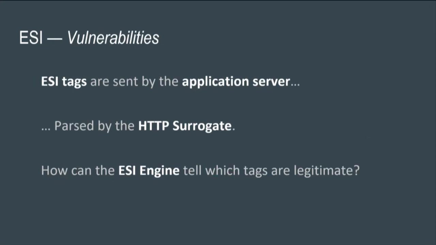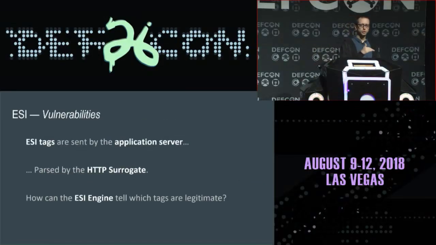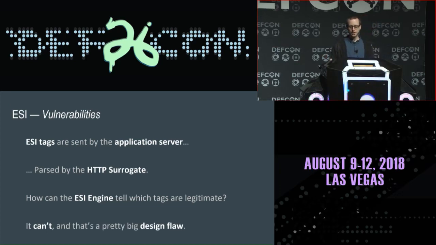So now we know about ESI includes, we know about ESI variables. We also know that the tags are sent by the application server and they go through the caching server, and this is where they are parsed. But there's a very important question that we have to ask ourselves, which is how can the ESI engine know which tags are legitimate and which tags are injected by a malicious user? Think about cross-site scripting. It's basically the same thing, except we're not exploiting browsers. So that's a very important question, and that's the problem. It's that it can't.